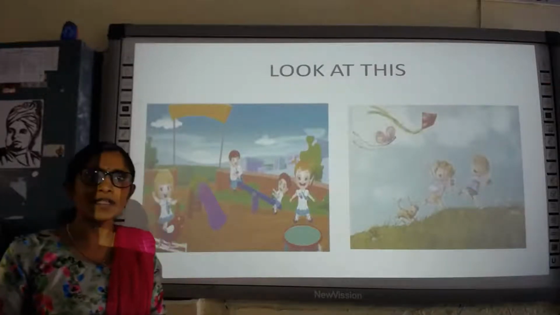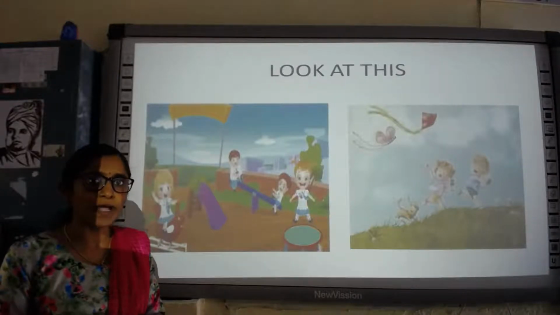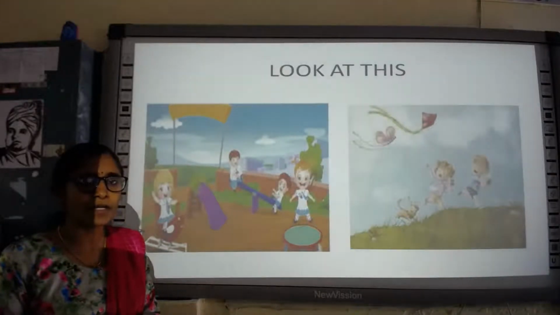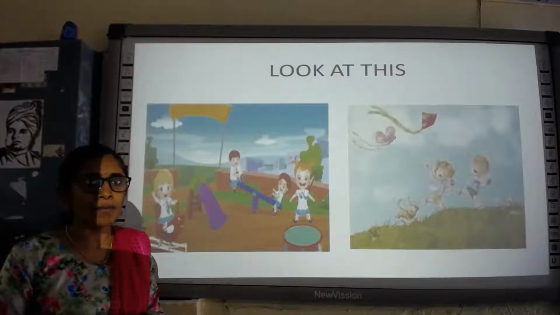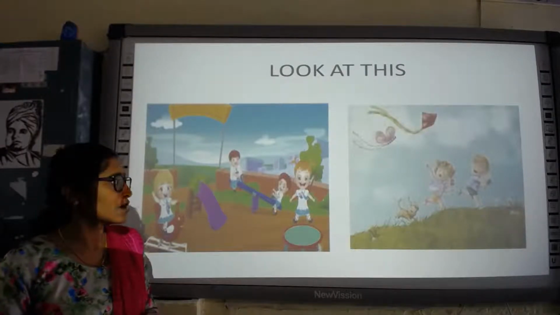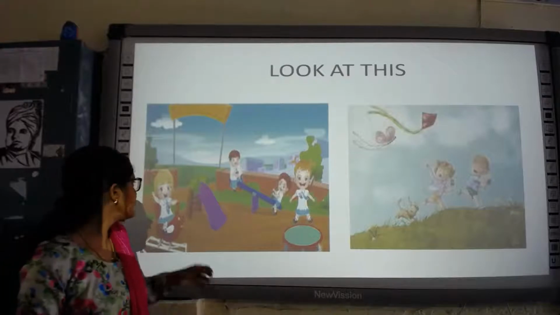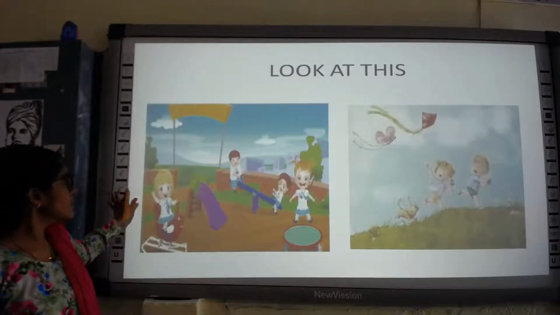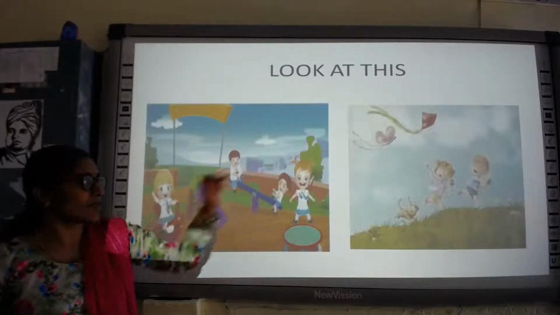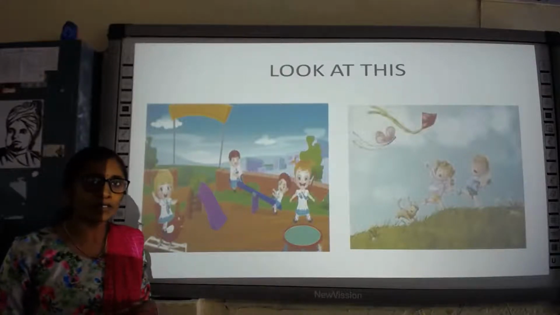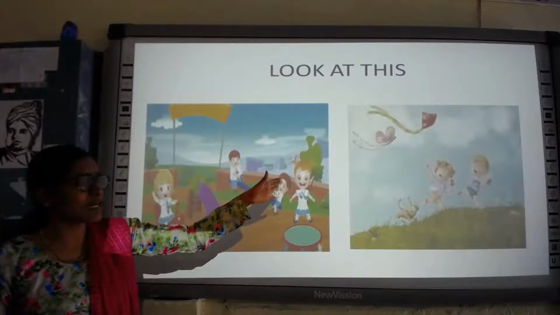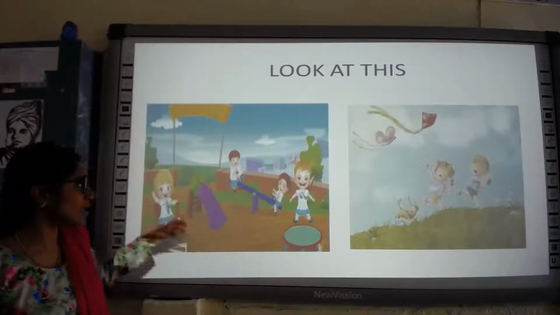Okay, children, what are the plays or games that you play at home? You might be remembering the various kinds of games that you play with your friends or your siblings. So as you have seen the picture over there, the poem that we are going to deal with today is also something related to kite. Okay, let's see.